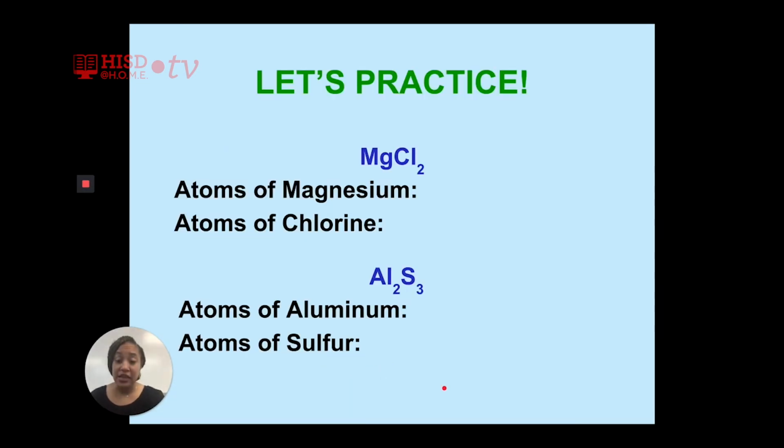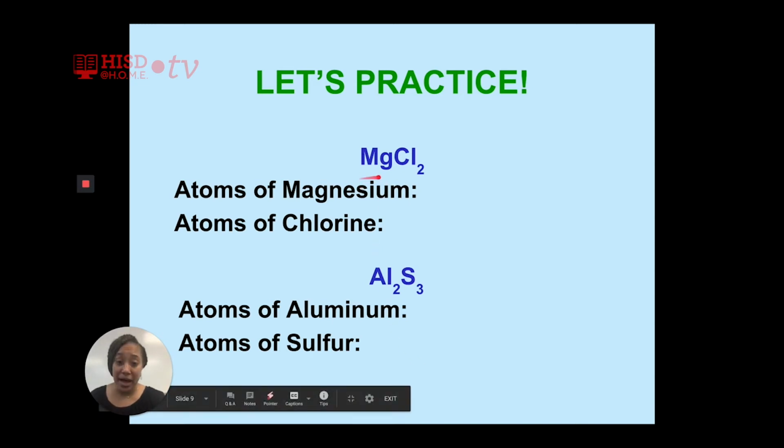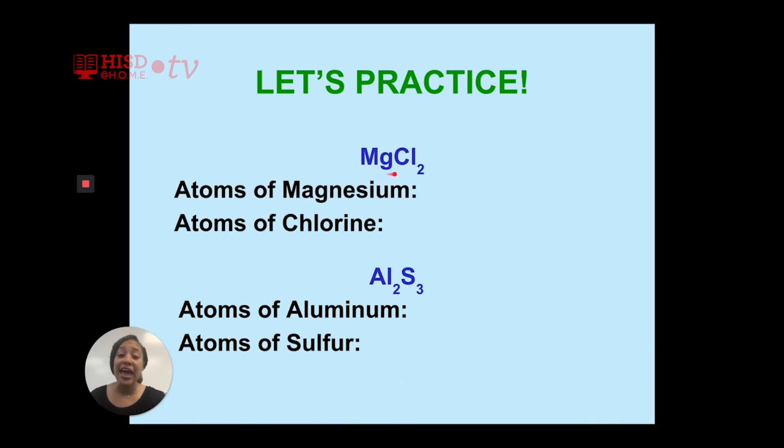Let's practice. So let's first practice rule number 1, subscripts. Let's look at our compound, Mg. Does Mg have a subscript behind it? No, Mg does not have a subscript behind it. Therefore, we know that there is 1 atom of Mg because there isn't a subscript behind it.